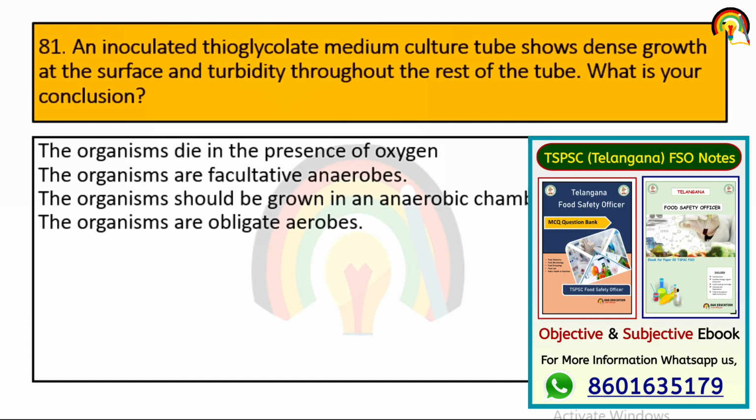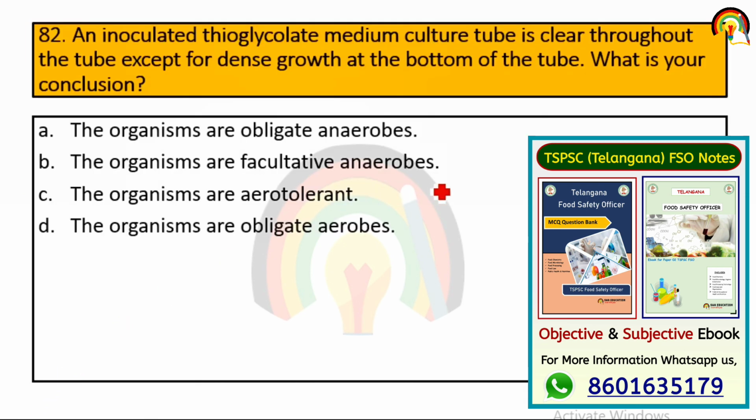An inoculated thioglycolate medium culture tube showed dense growth at the surface and turbidity throughout the rest of the tube. What is your conclusion? That the organisms are facultative anaerobes. Next one.